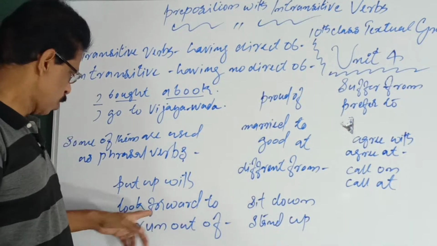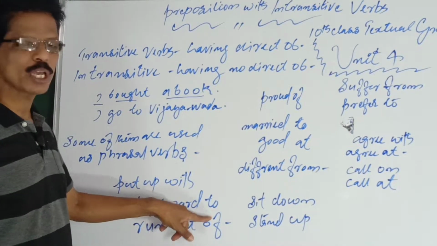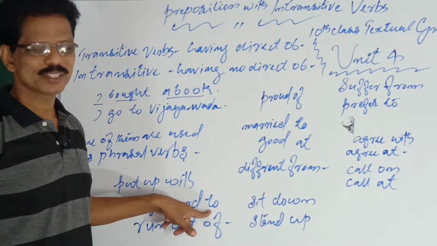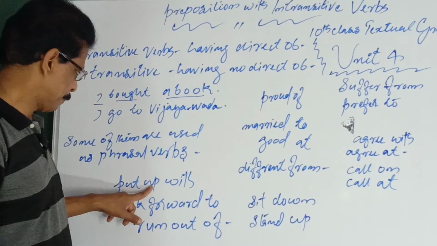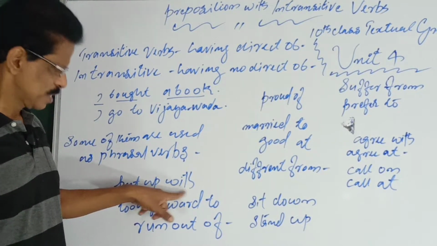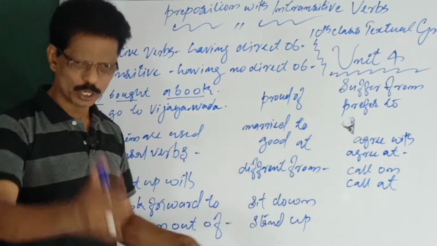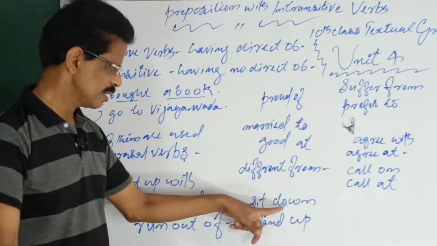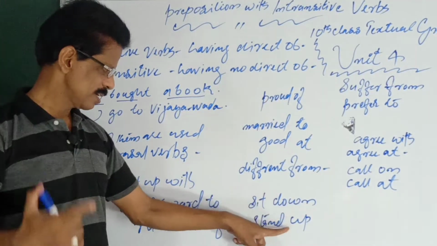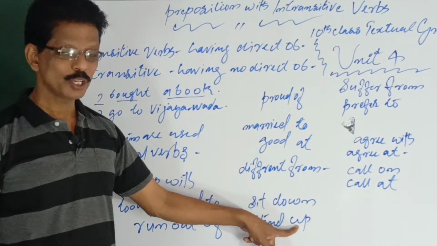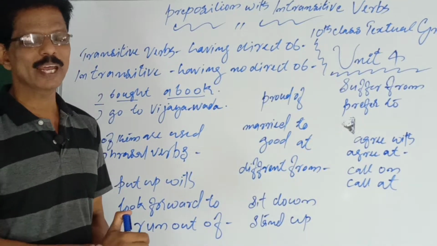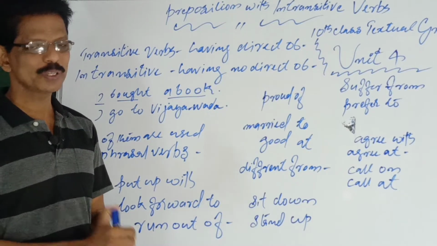Or look forward to, I am looking forward to meeting you. So in put up with, up is actually an adverb, but with is a preposition. Simple example: sit down, down is an adverb. Stand up, up is an adverb. So you have to stand up against injustice, that means fight against.